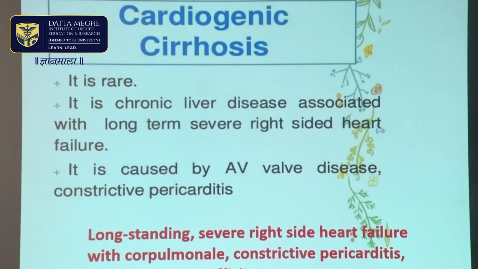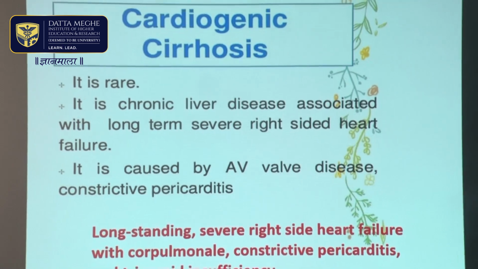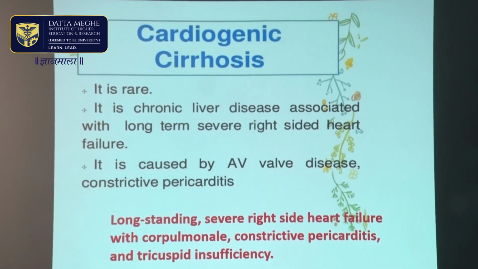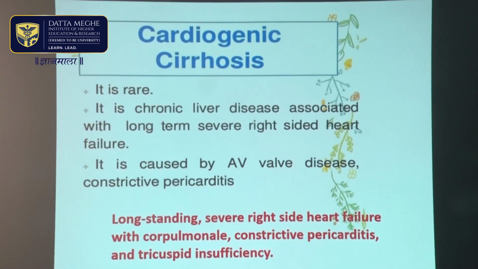Cardiogenic cirrhosis or cardiac cirrhosis occurs in long-standing hepatic congestion, which occurs with severe right-sided heart failure with cor pulmonale, which means after COPD, patients may develop cor pulmonale, and that will lead to right-sided heart failure, where the patients have hepatic congestion which may last for a longer period of time and may sometimes, but rarely, progress to cirrhosis.